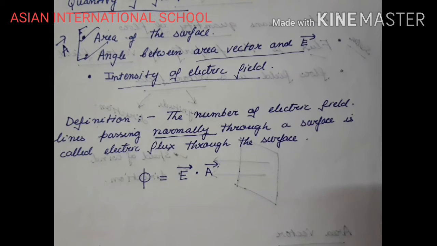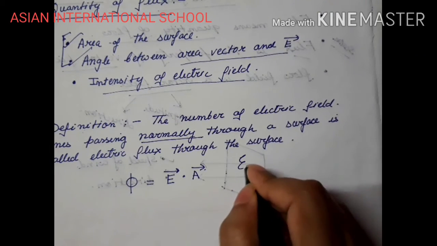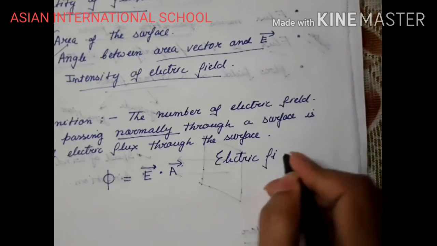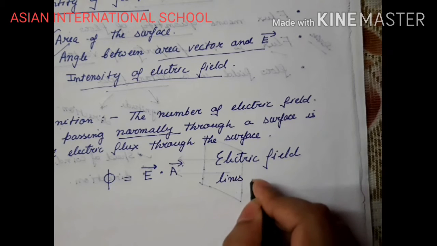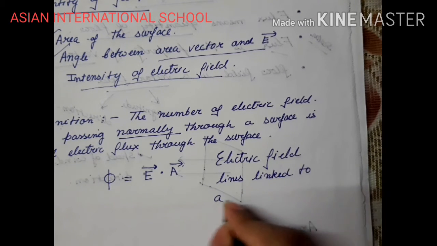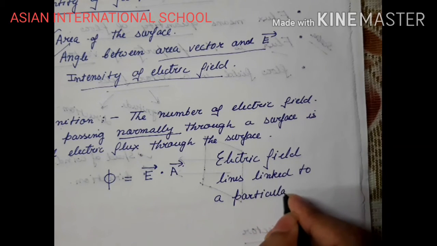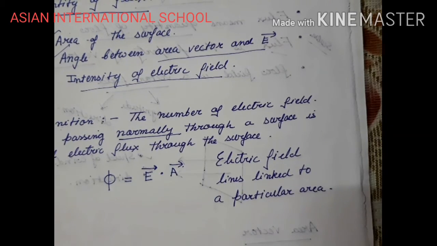Or we can say that electric field lines linked to a particular area vector is called electric flux. Electric field lines linked to a particular area, that is also known as electric flux.